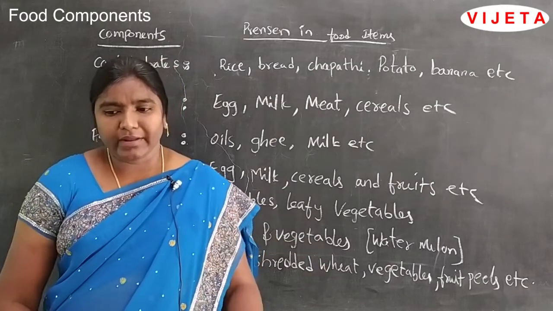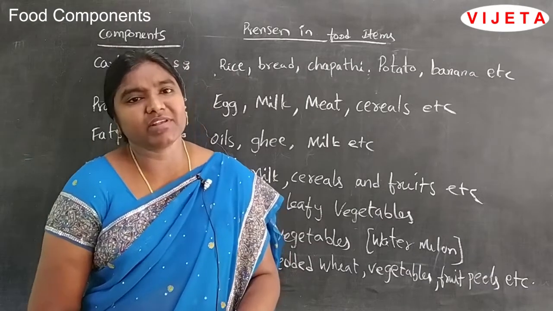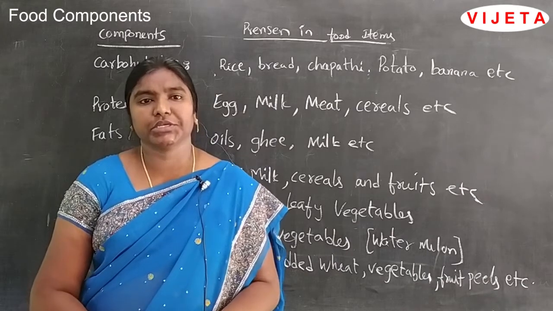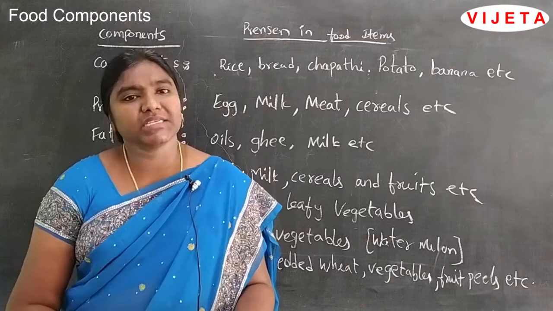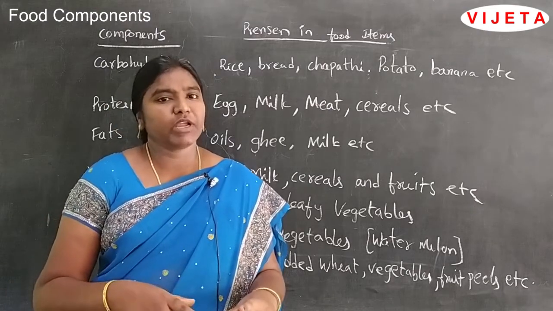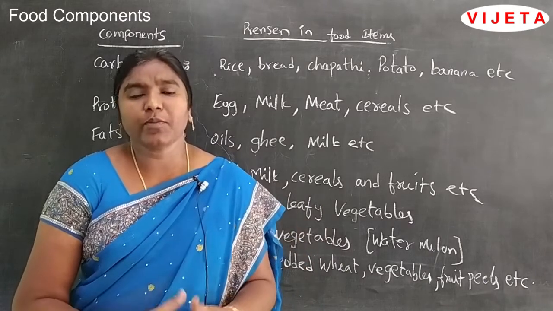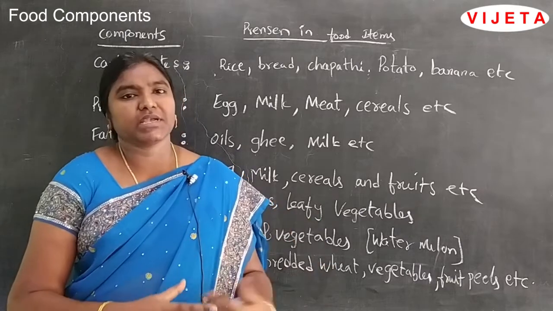So when we take roughages in our food, these roughages have some carbohydrates and fiber, a thread-like structure, and when it goes to the digestive tract, it gives free bowel movement. So roughages help us with free bowel movement in our digestive tract, and they prevent constipation.